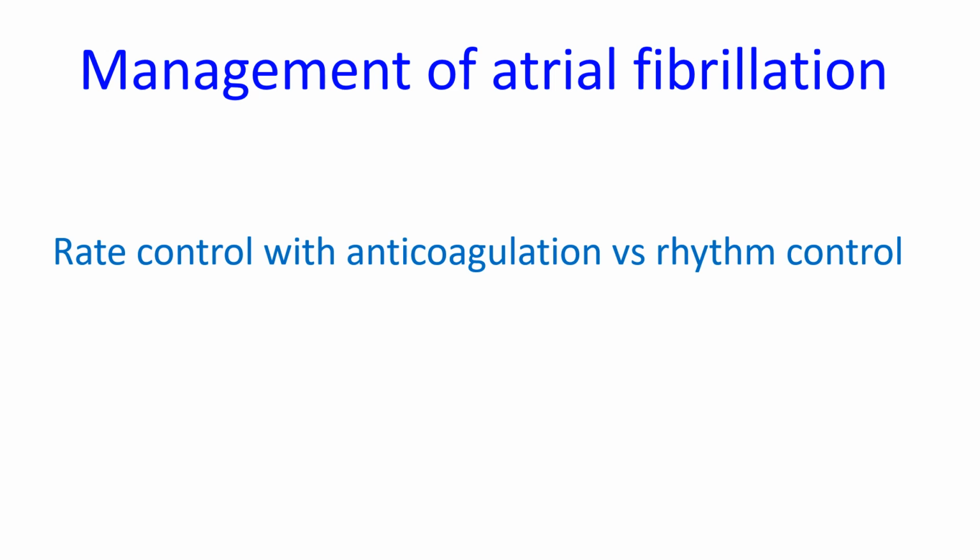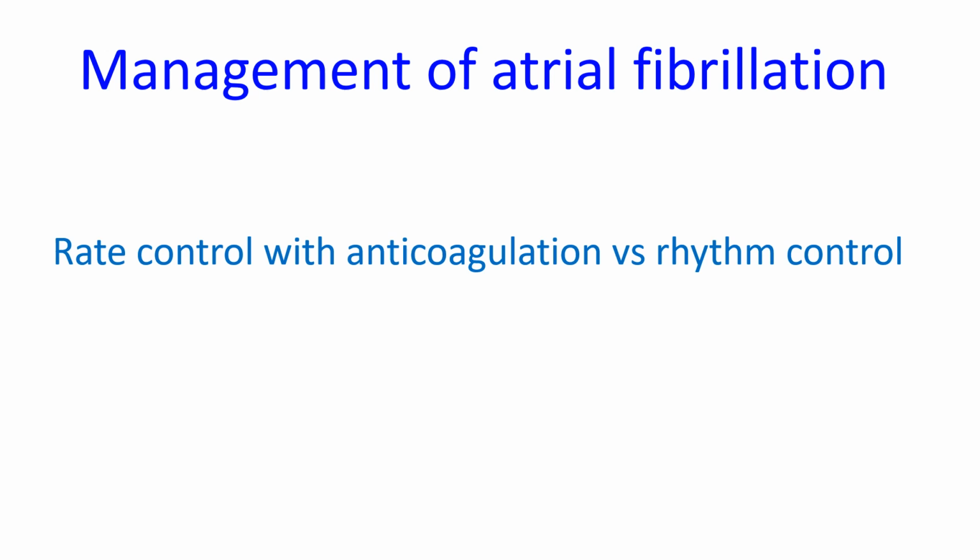Management of atrial fibrillation. Options in atrial fibrillation are rate control with anticoagulation versus rhythm control. Termination can be achieved by synchronized DC cardioversion. Direct current cardioversion is indicated in atrial fibrillation if there is hemodynamic compromise with hypotension, angina, or pulmonary edema. Rate control can be achieved by digoxin, beta blockers, or non-dihydropyridine group of calcium channel blockers like verapamil and diltiazem. All these agents can be given orally as well as intravenously depending on the situation.